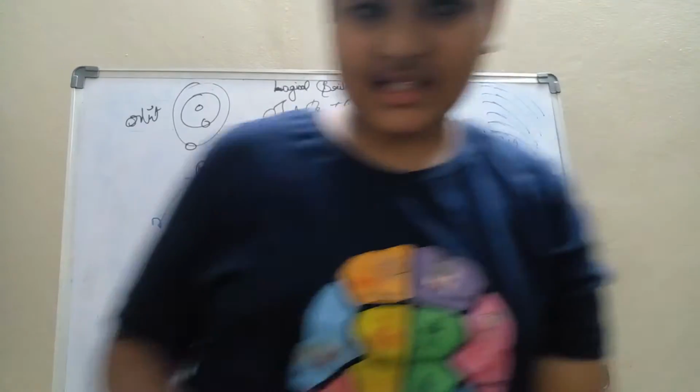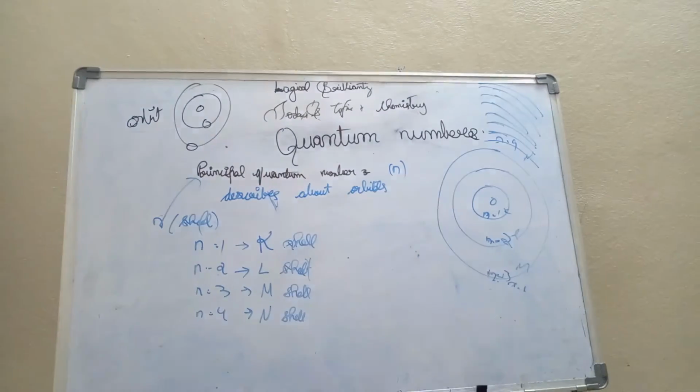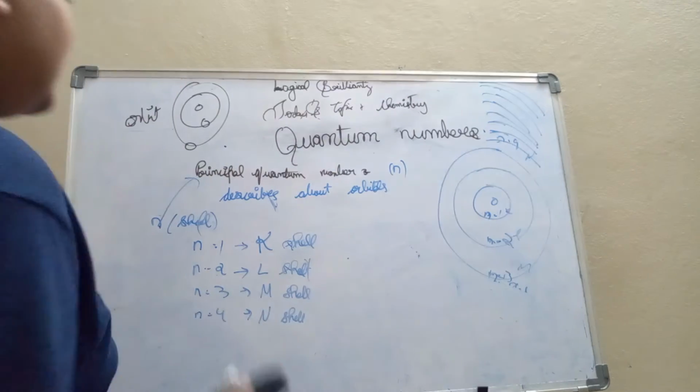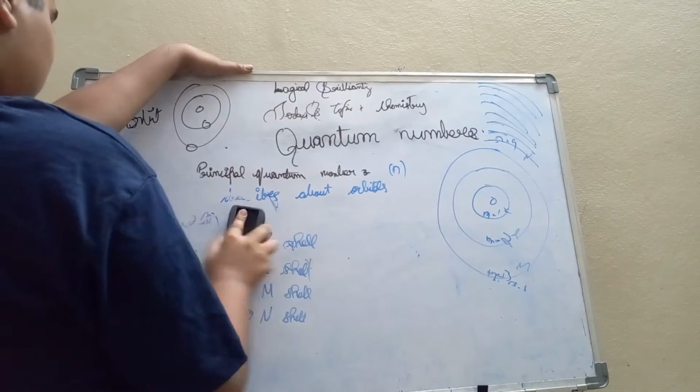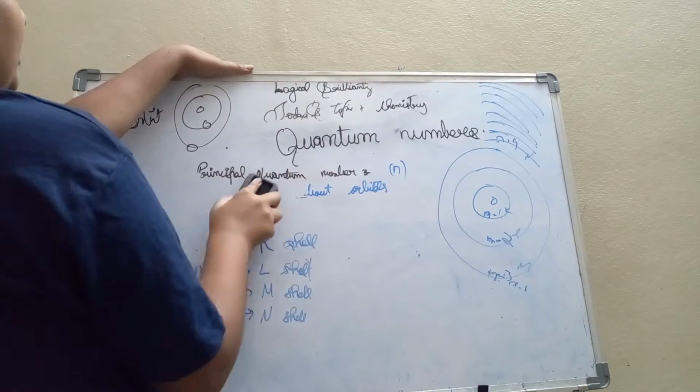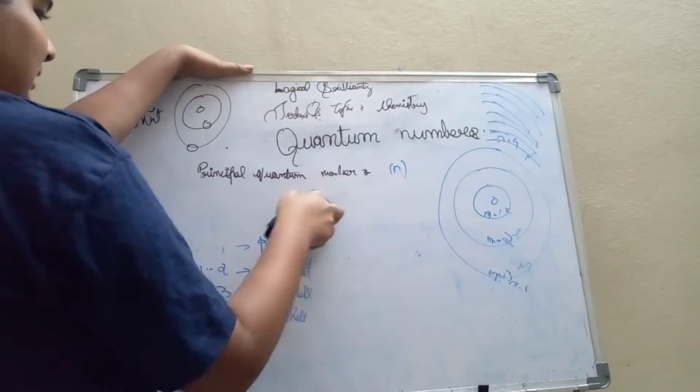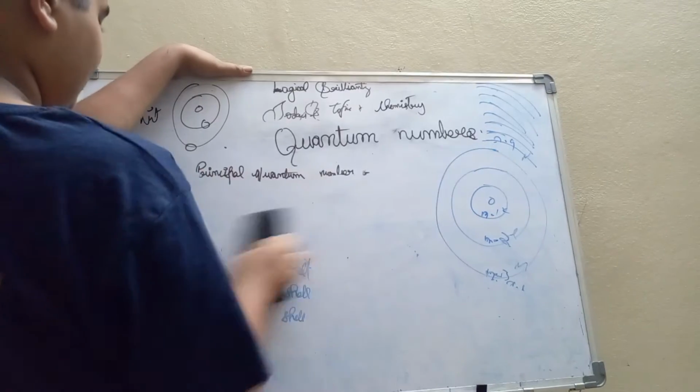So let's go to the next quantum number, which is the azimuthal quantum number. The principal quantum number totally describes orbitals. I think you have got it.